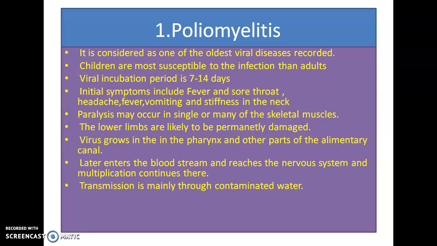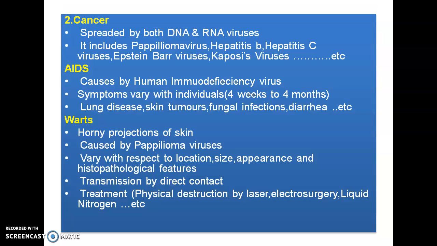Later, after the infection in the alimentary canal, the virus enters the bloodstream and reaches the nervous system, and multiplication continues there. This multiplication and its effect on the nervous system generally cause paralysis by weakening the muscles. Transmission of this virus generally occurs by means of contaminated water.